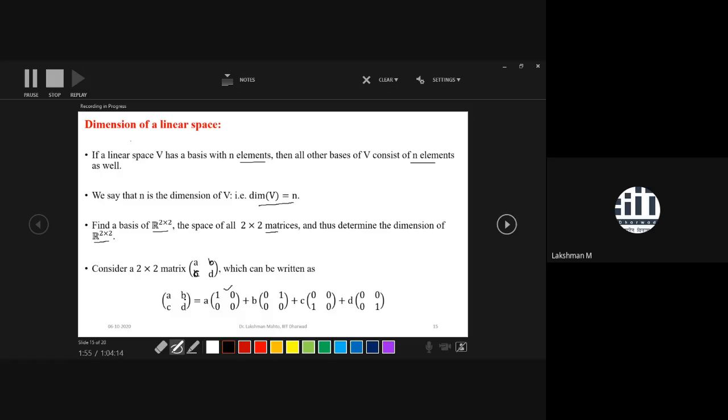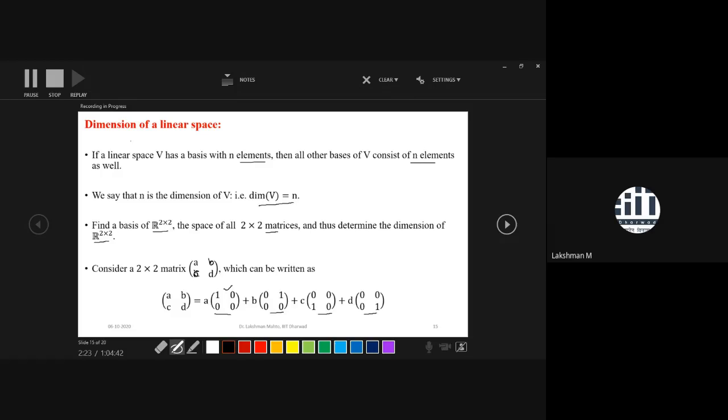So it looks like any 2 by 2 matrix is a linear combination of these four special kinds of matrices. If you try to see in R2, these are just unit vectors. So these have a very interesting correlation with the standard basis elements in R4. We will try to prove that.